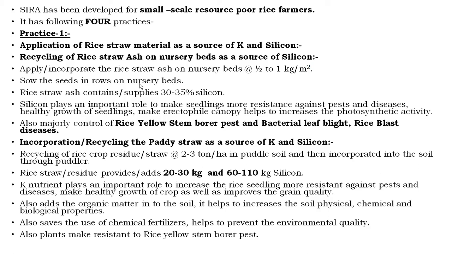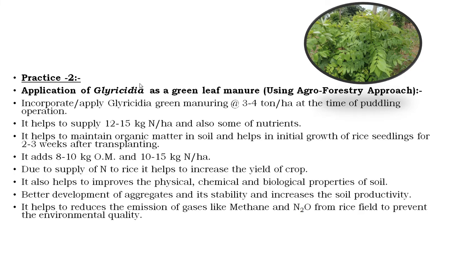It helps to improve physical, chemical, and biological properties of the soil. Also saves the nitrogenous fertilizers, especially nitrogen fertilizer, and also improves the quality of the environment, and also makes plants resistant to rice stem borer pest.